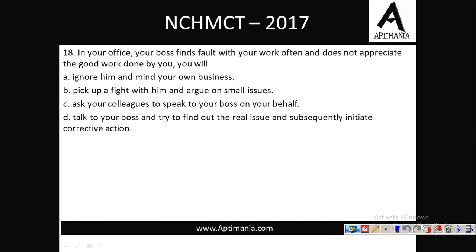Next is question number 18. In your office, your boss finds fault with your work often and does not appreciate the good work done by you. What you will do? Ignore him and mind your own business. नहीं, ऐसा नहीं कर सकते हैं, because he is the one who will be doing your appraisal as well. He is the one जो आपकी growth में भी helpful रहते हैं boss हमेशा.